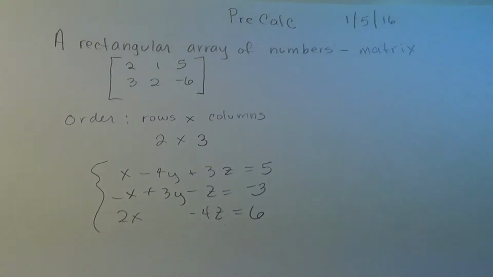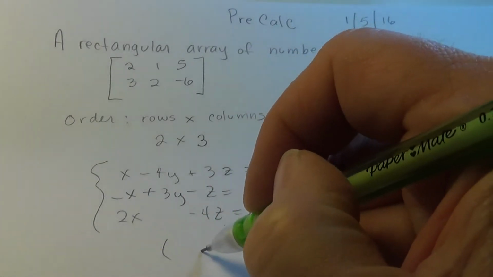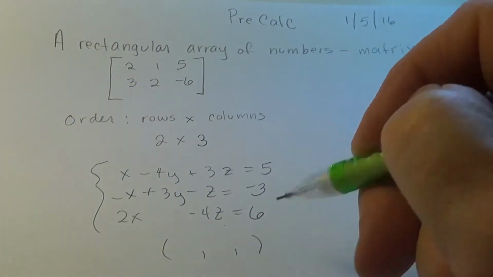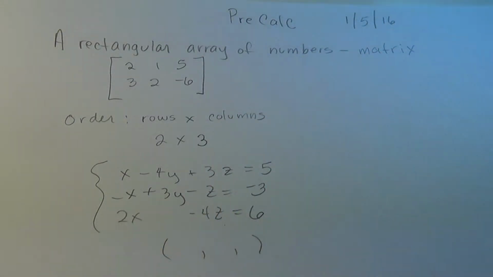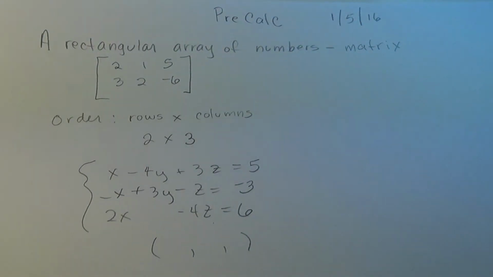Minus x plus 3y minus z equals -3. And 2x minus 4z equals 6. Again, we want the answer to be an ordered triplet with first the x value, comma, y value, comma, z value, in parentheses. We used to have ordered pairs when we had 2 equations and 2 unknowns. Now we have an ordered triplet.